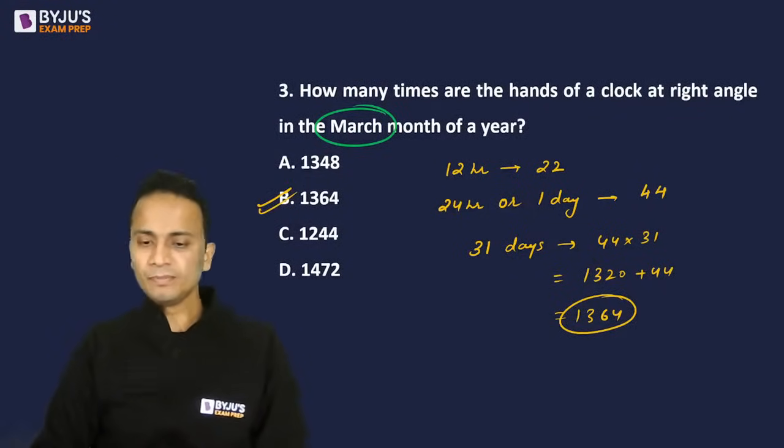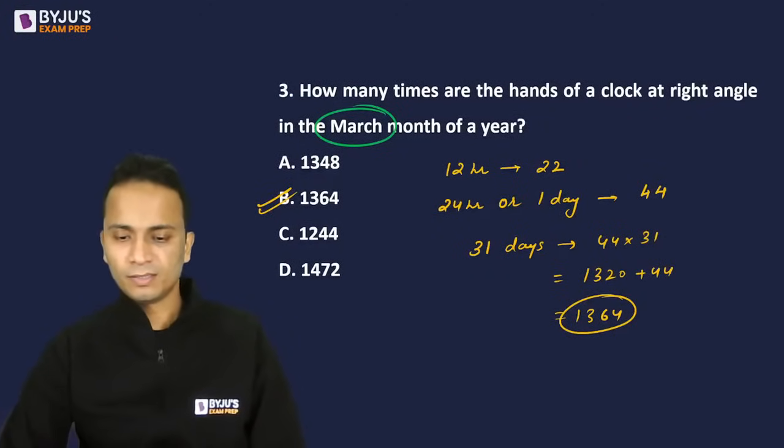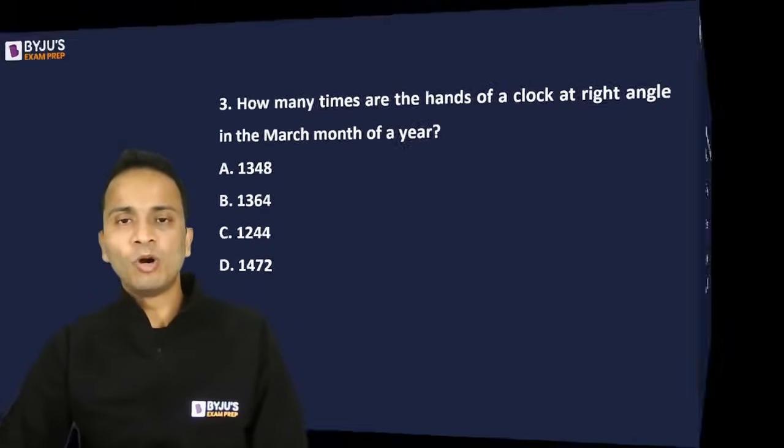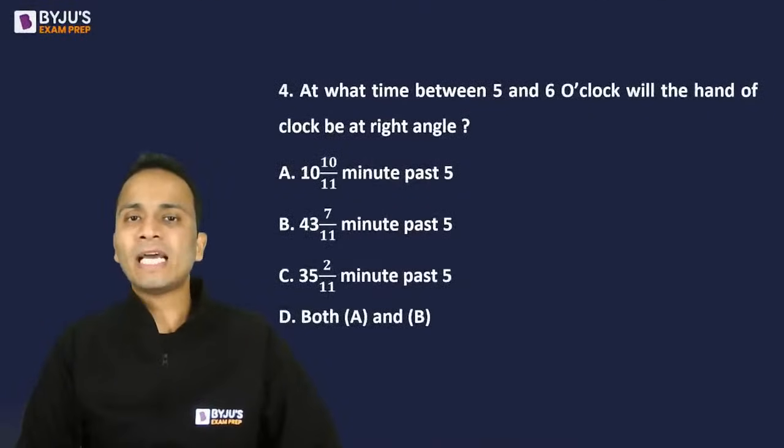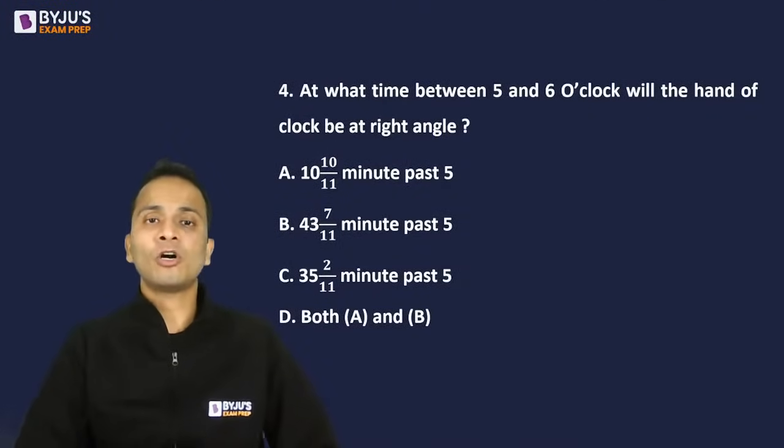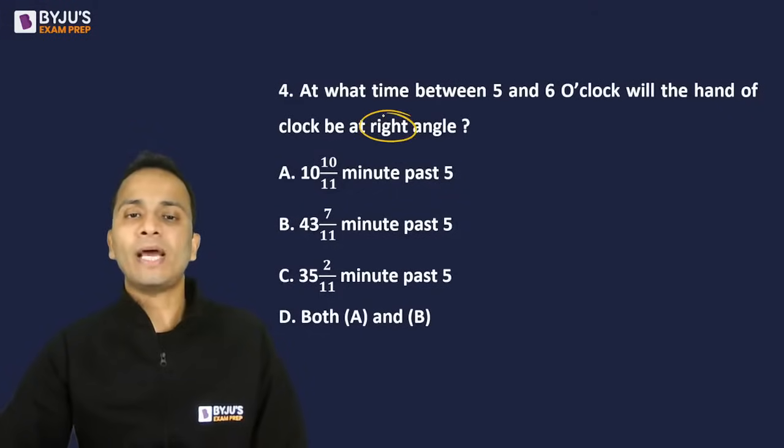ठीक है? All right. Now let's move on to the next question. At what time between 5 and 6 o'clock will the hands of the clock be at right angle?